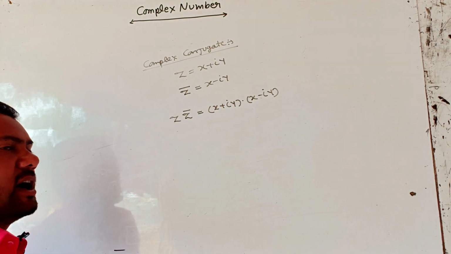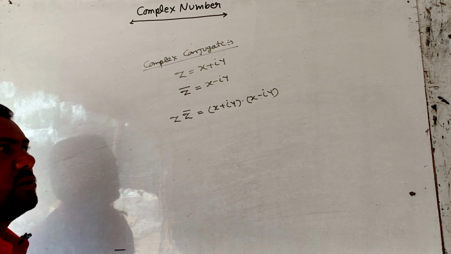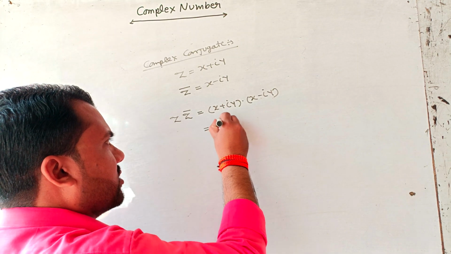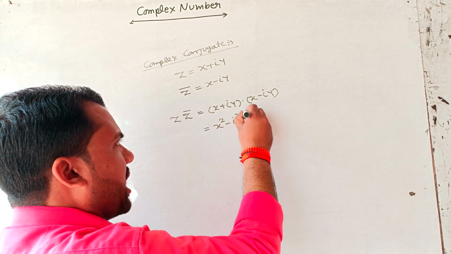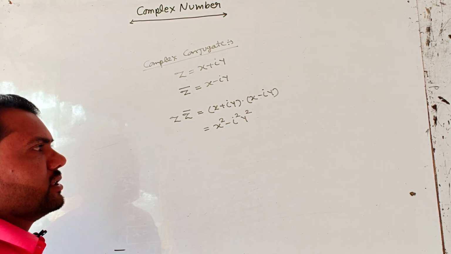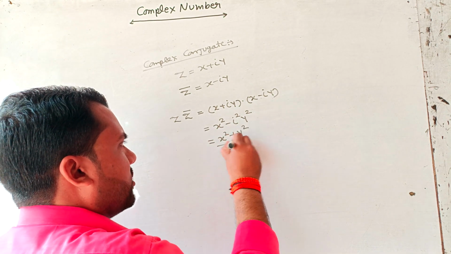Here we apply the formula a plus ib into a minus ib equal to a square minus b square. We can write x square minus i square y square. Since the value of i square is minus 1, therefore we can write x square plus y square.